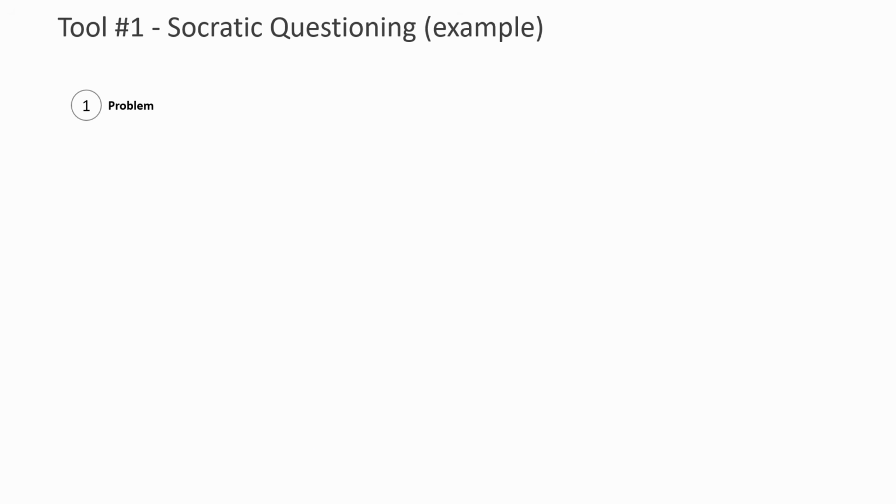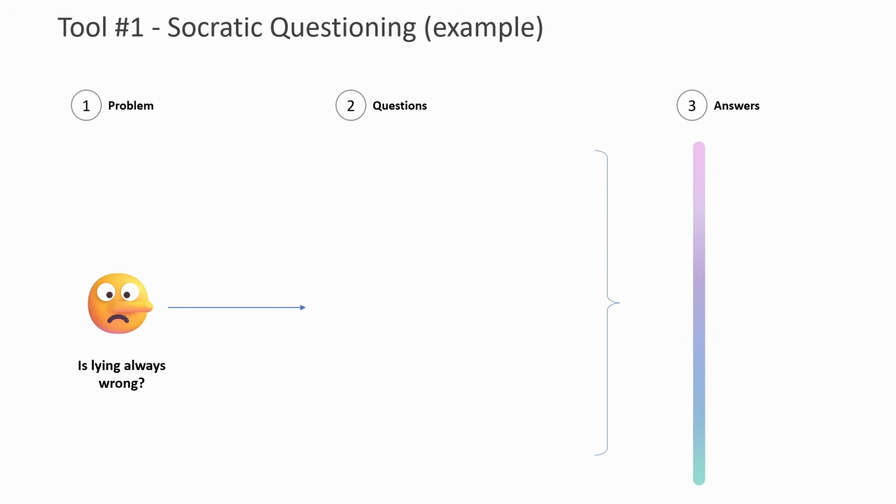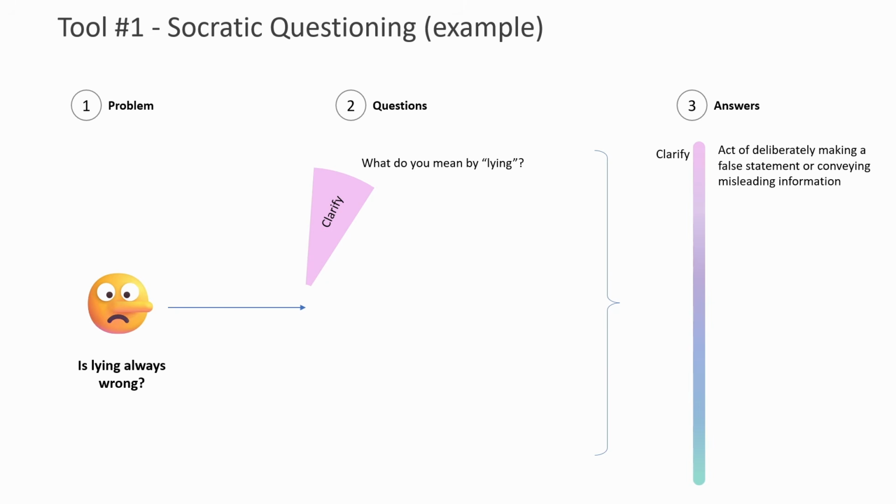So first we'll look at the problem, then we'll look at the questions we can ask, and finally we'll look at potential answers. So the question we are asking is, is lying always wrong? So starting with clarity, we can define what is lying. Of course, lying, as we know, is an act of deliberately making false statements or conveying misleading information, often to manipulate, avoid consequences, or achieve personal gains.